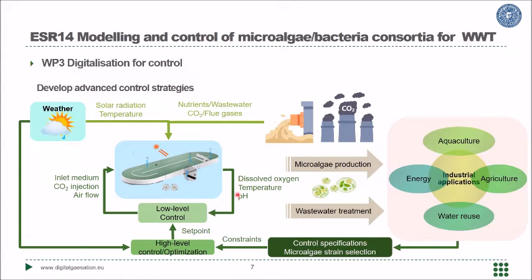Whatever the system, we can decide or optimize the operation of the system for two different applications: for microalgae production and for wastewater treatment. It is very difficult or almost impossible to consider the simultaneous production of high-quality biomass and the accomplishment of regulation in terms of wastewater treatment. Then we must prioritize one of these two objectives. According with the final application, we can decide the optimal conditions to operate the system. This is what we call high-level control or optimization of the operation of the conditions in the process.